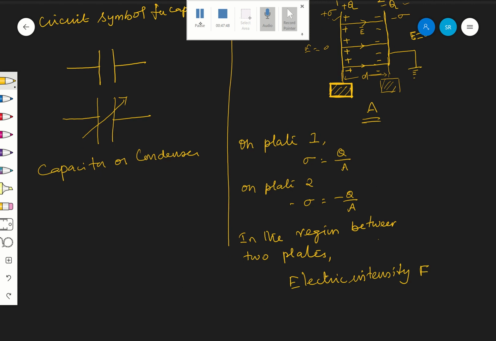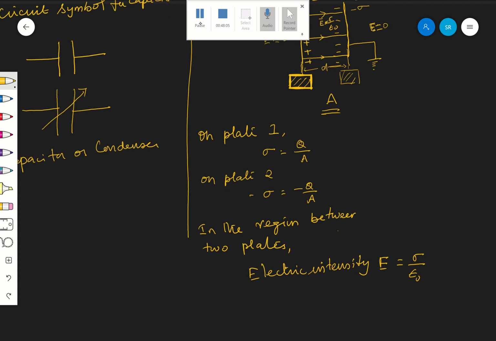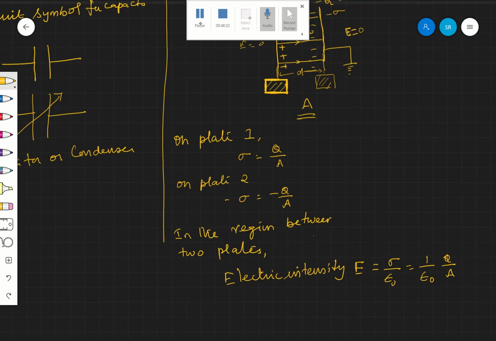E, that is the electric field. E between the plates is equal to sigma by epsilon naught, if there is a vacuum here. Therefore, electric field E is equal to 1 by epsilon naught into Q by A, since sigma is Q by A. So this is the electric field. Let it be equation number 1.